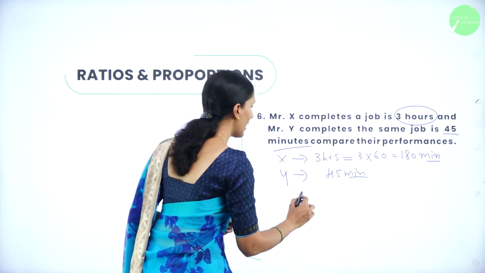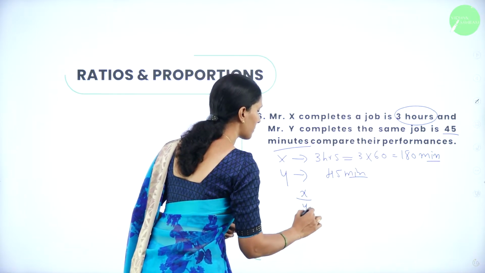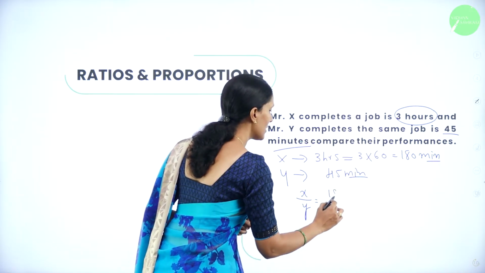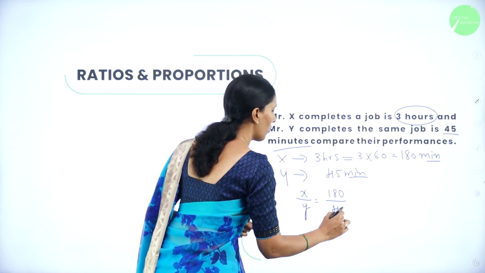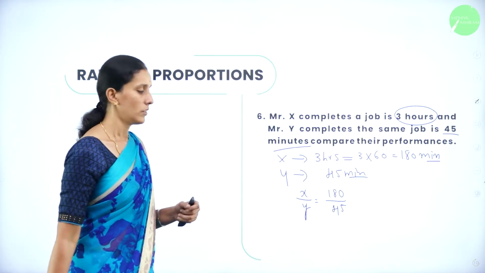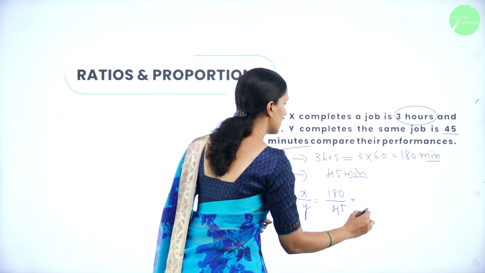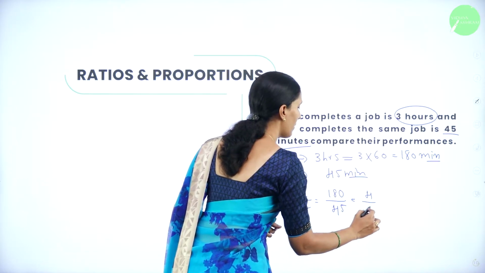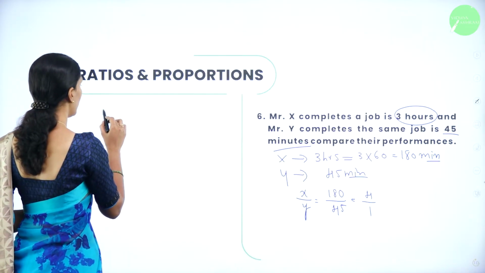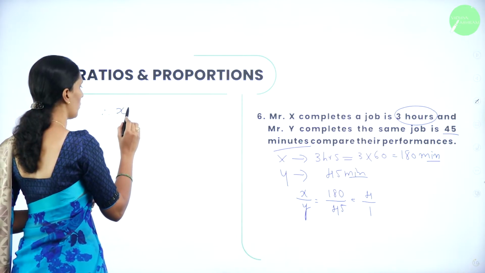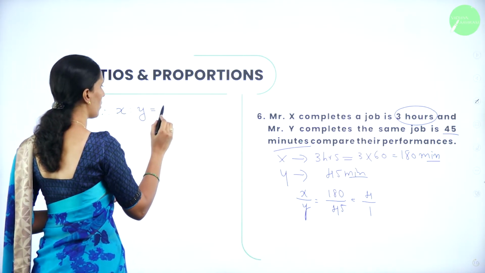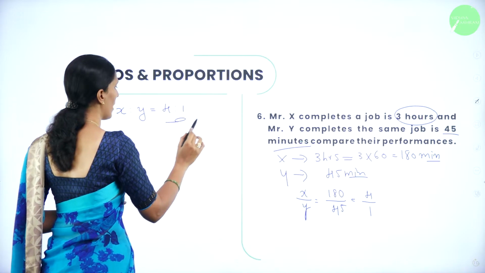So therefore, if I write X by Y, what happens here? It is 180 divided by 45. So you can write this as 4 divided by 1. So therefore, the ratio X is to Y is equal to 4:1.